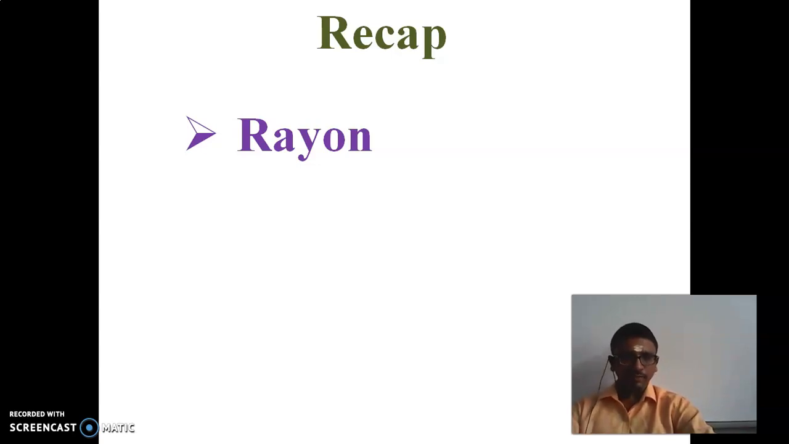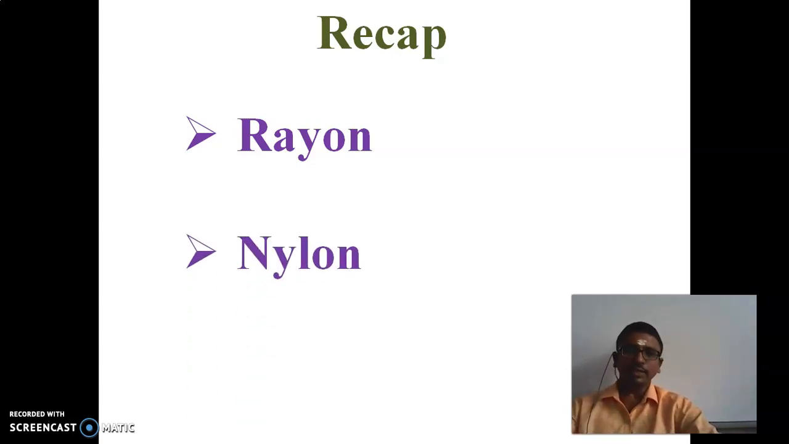So from that we can extract the cellulose, and that cellulose is applied through the spinning process. So from that we can get the thread filament. So the thread filament can be used for clothing purposes. So these rayon are semi-synthetic fibers. And next is nylon.